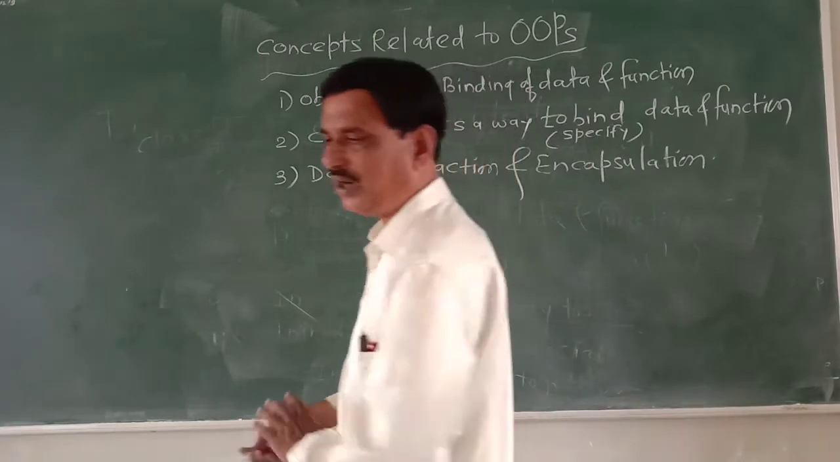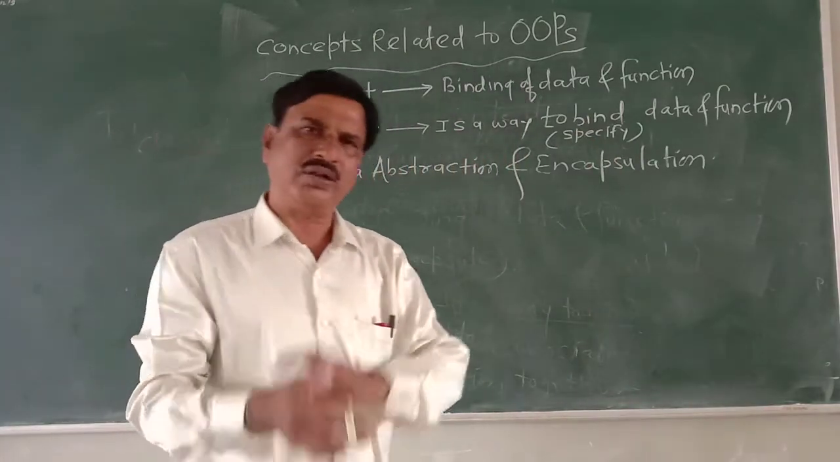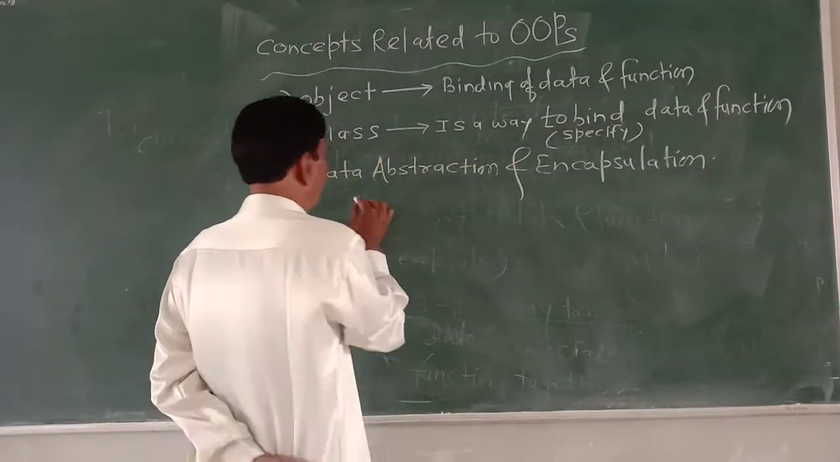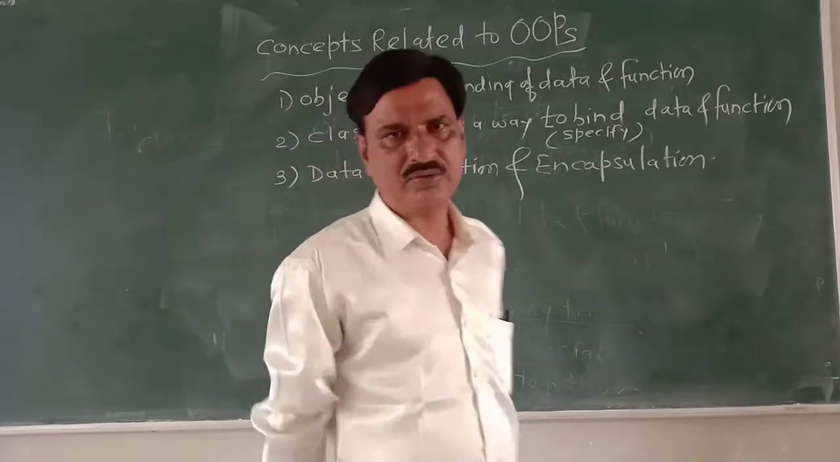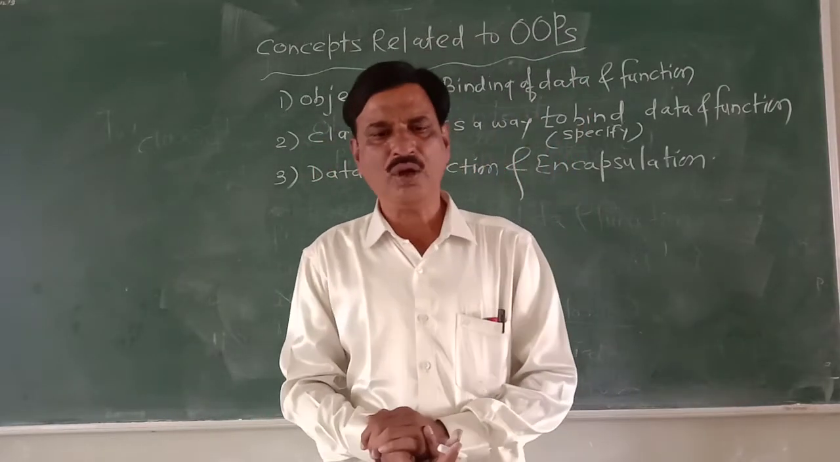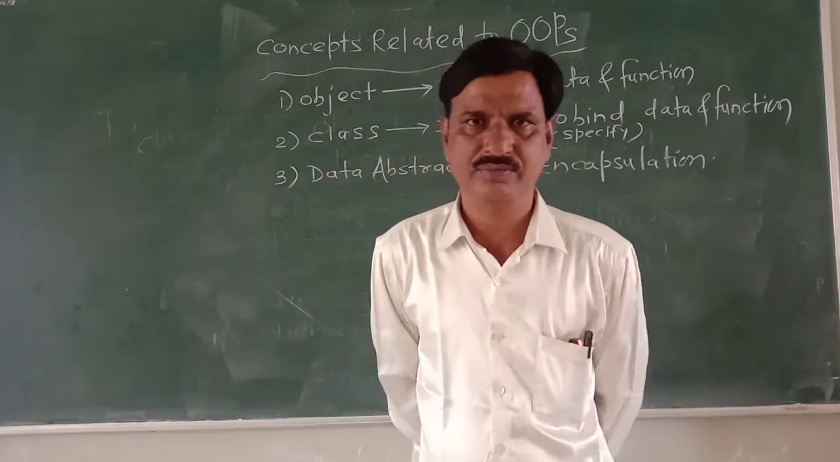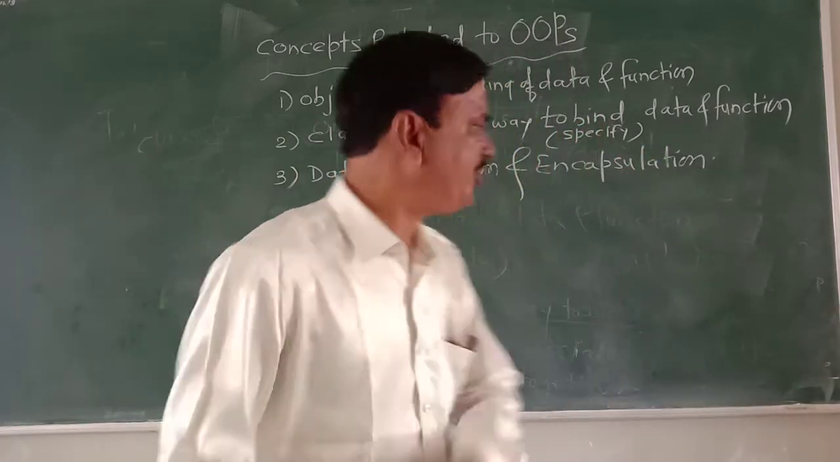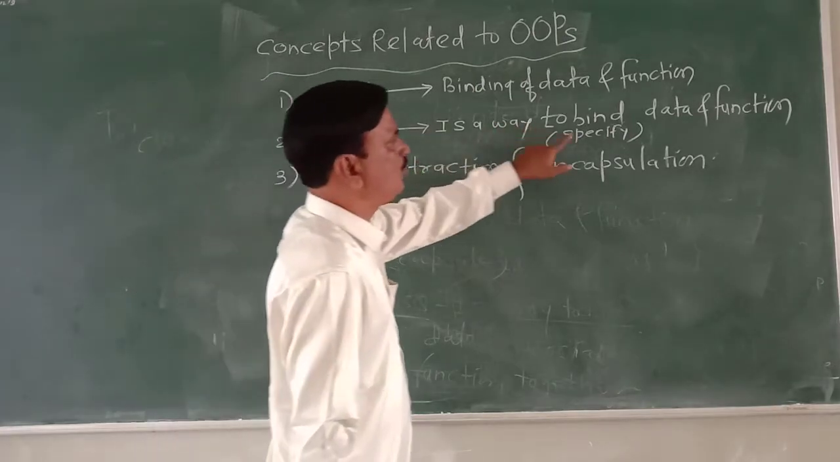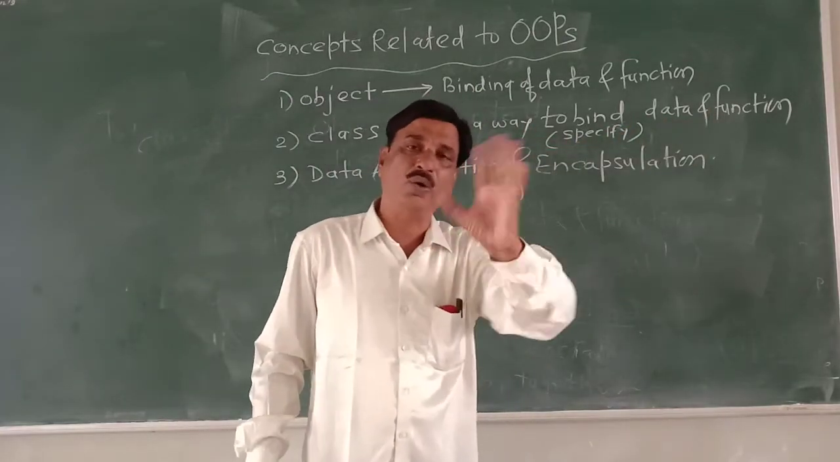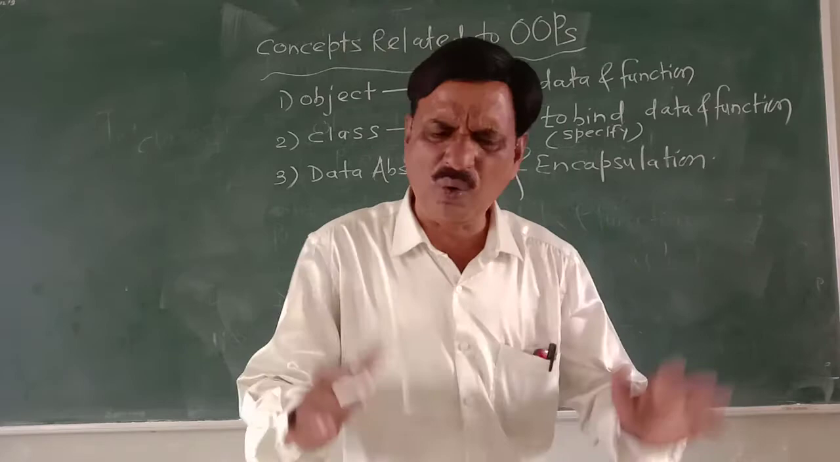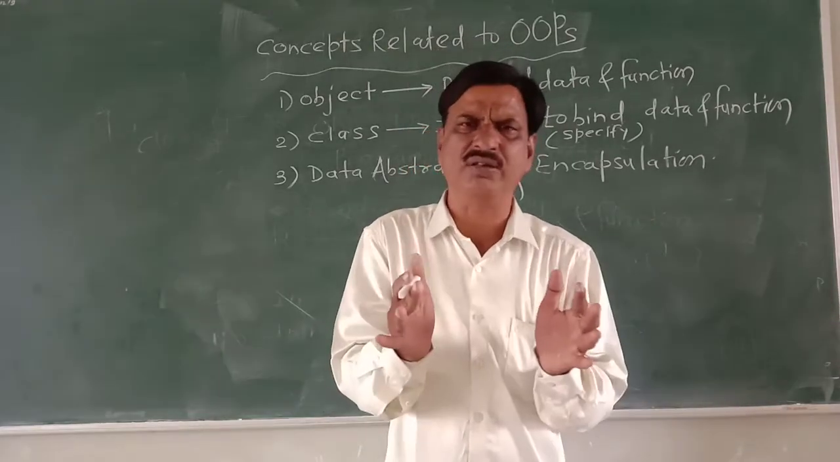What exactly is meant by data abstraction? The term abstraction stands for specifying a thing without any background details. Class is a way to specify data and function. But how is the data specified? Without any background details. In short, in abstract.